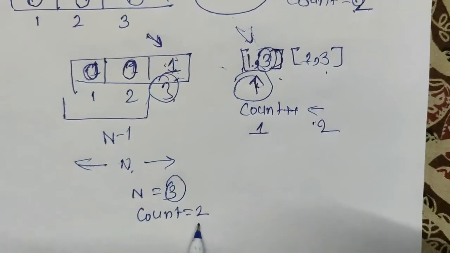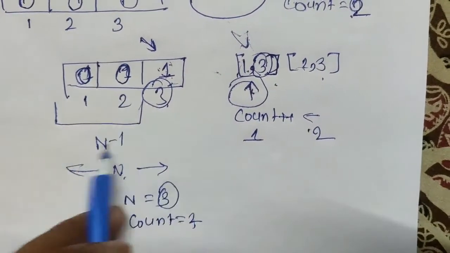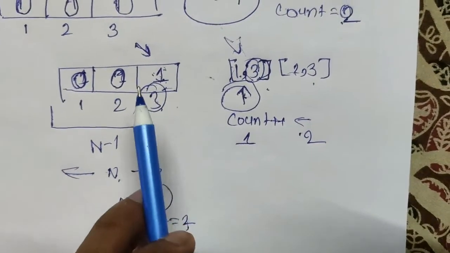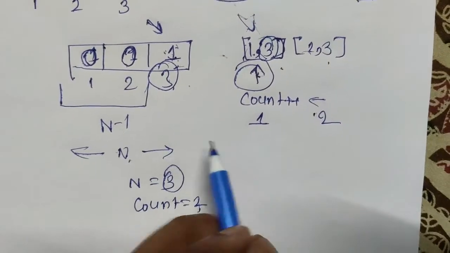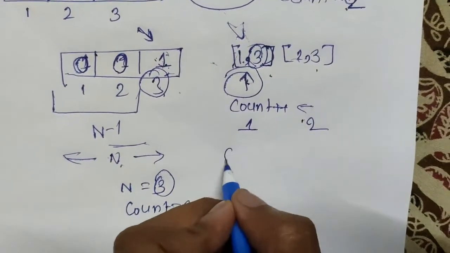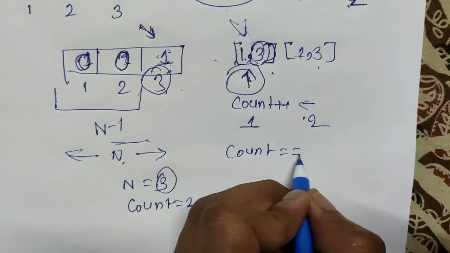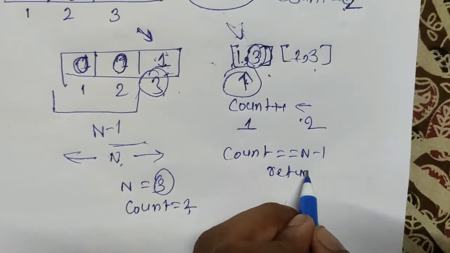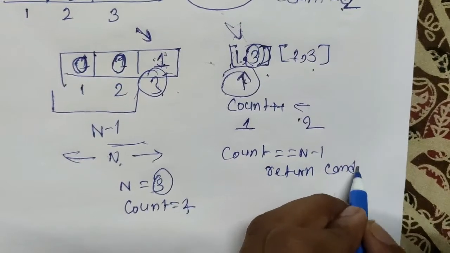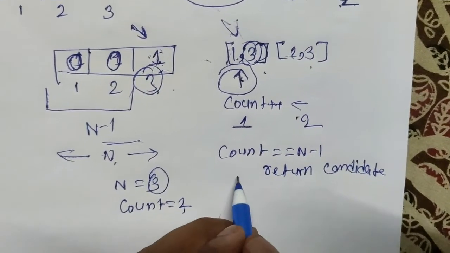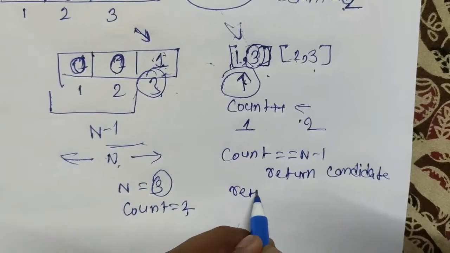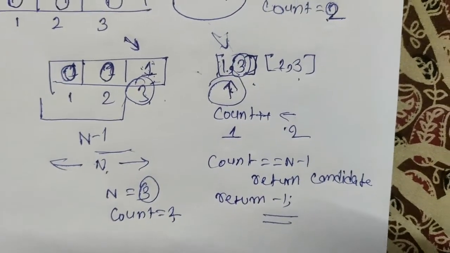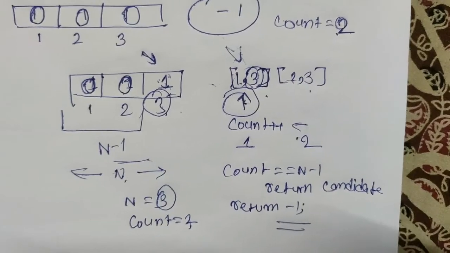Also he has been trusted by all the other people in the locality. It means he is the judge. So if count equals n minus 1, we will return the candidate. Otherwise we will return -1, meaning there is no candidate. So this was the whole logic behind this problem.